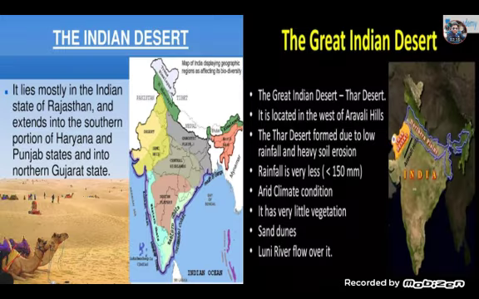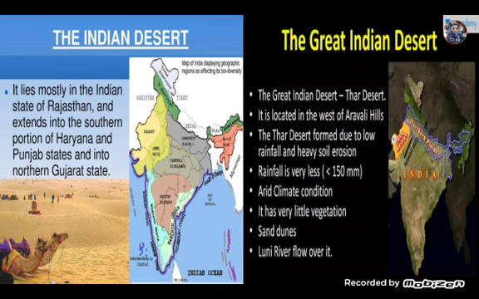Then Indian deserts. It lies mostly in the Indian state of Rajasthan and extends into the southern portion of Haryana and Punjab states, and in some northern part of Gujarat state. So the Great Indian Desert, which is also known as the Thar Desert, the smallest desert of the world, is located in the west of the Aravalli Hills. Because of the existence of the Aravalli Hills, the western part of it becomes so dry that finally it transforms into desert.